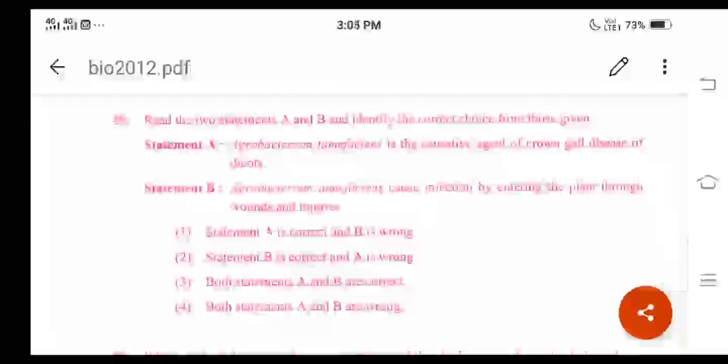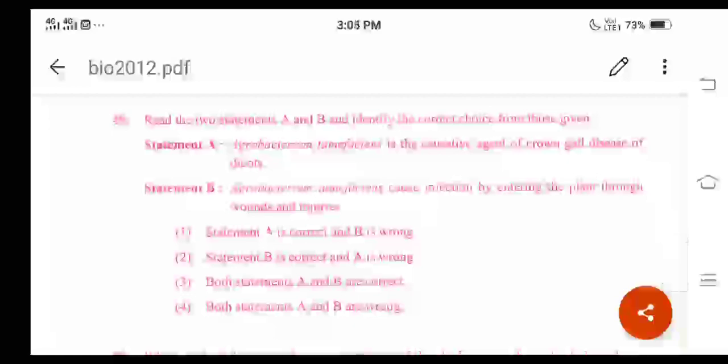Agrobacterium tumefaciens is the causative agent of crown gall disease of dicots. Statement B: Agrobacterium tumefaciens causes infection by entering the plant through wounds and injuries. And for question number 49, which option is correct here? Option 3, both statements A and B are correct.